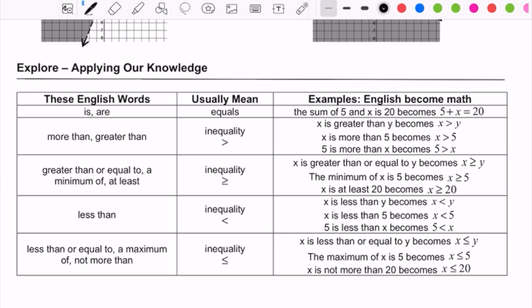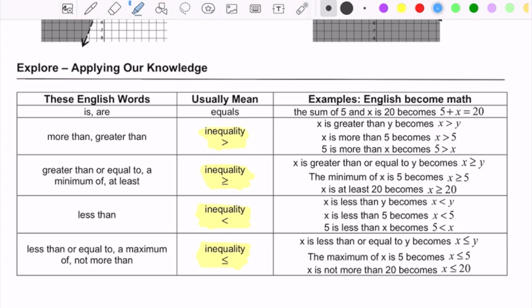So one of the objectives in the notes for today is that we want to be able to read and interpret word problems, and then we're going to model them using inequalities. And so we're going to be looking for words in the problem that mean the different symbols in math. Today, most of the representations that we come up with are going to be able to be represented with inequalities. So either a greater than symbol, a greater than or equal to symbol, a less than symbol, or a less than or equal to symbol.